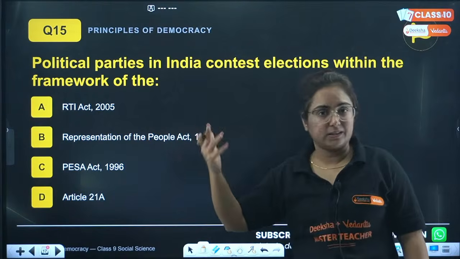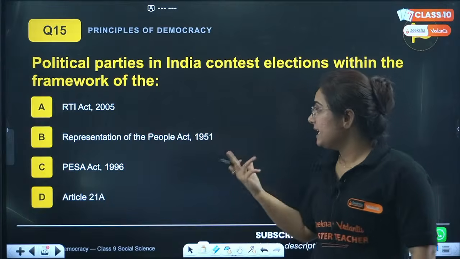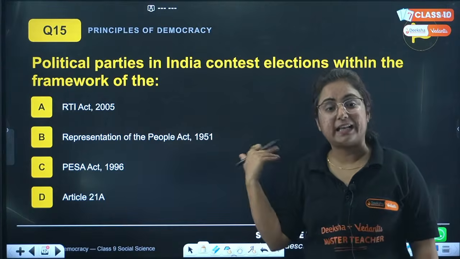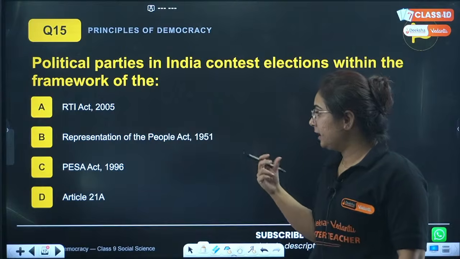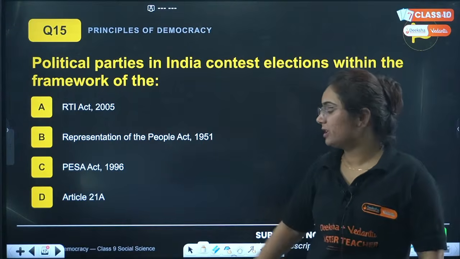Is it RTI, that is Right to Information 2005? Is it Representation of the People's Act 1951? Is it PESA Act of 1996, or is it Article 21A?